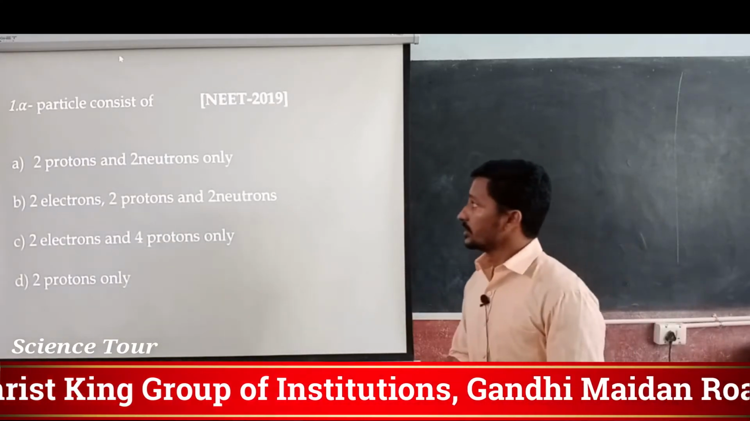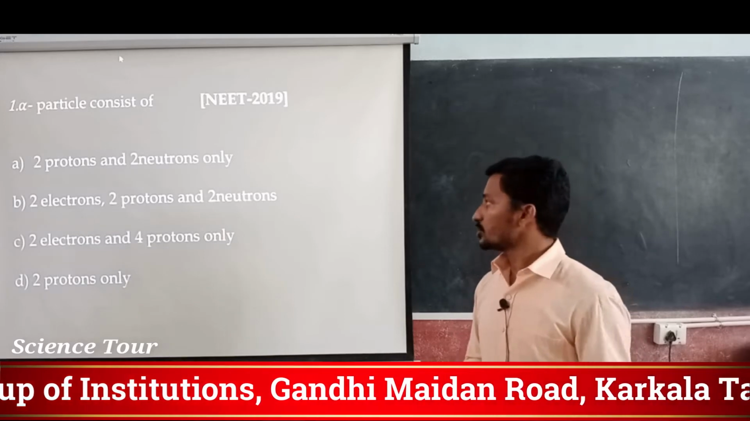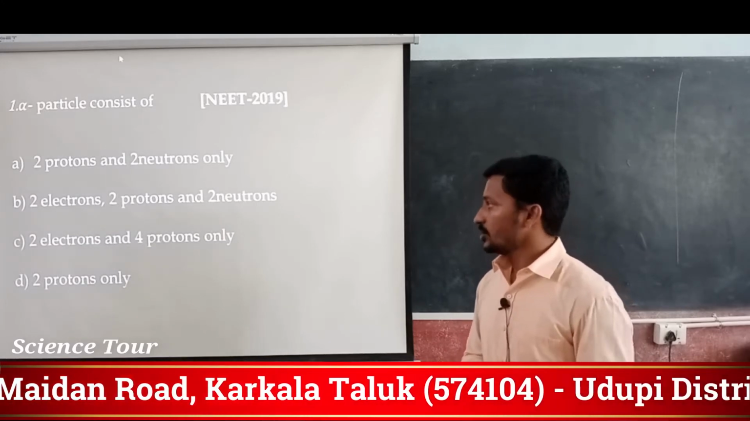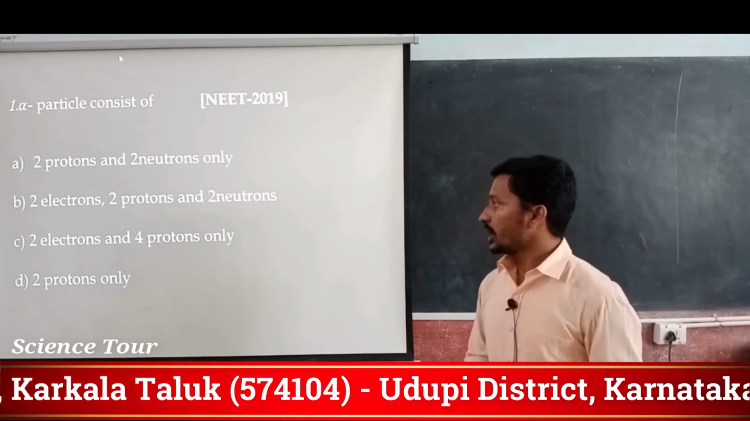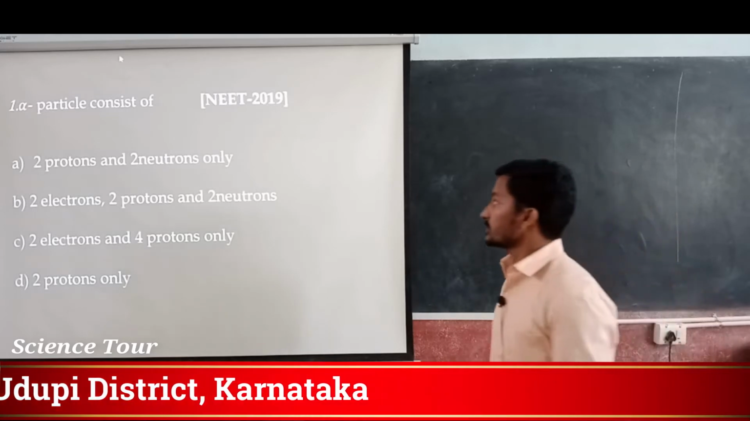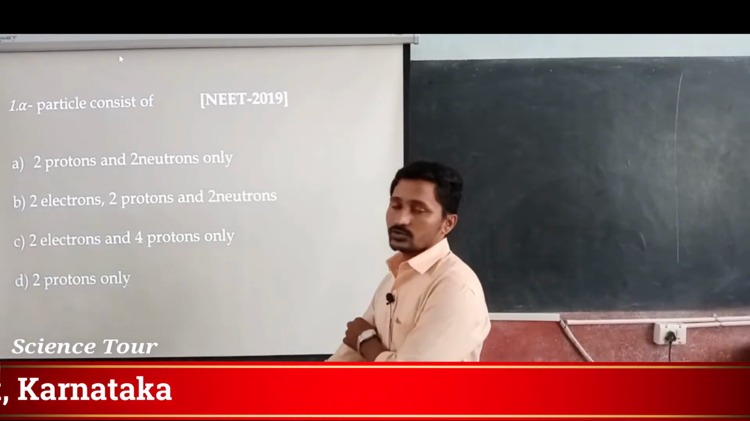Alpha particle consists of: 2 protons and 2 neutrons only, 2 electrons, 2 protons and 2 neutrons, 2 electrons and 4 protons only, or 2 protons only. This question has arisen for NEET 2019.